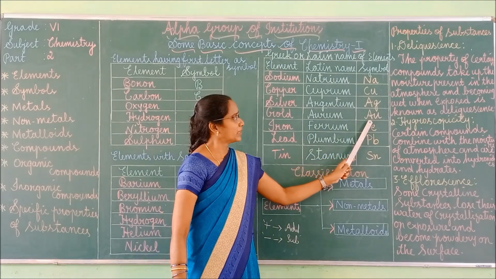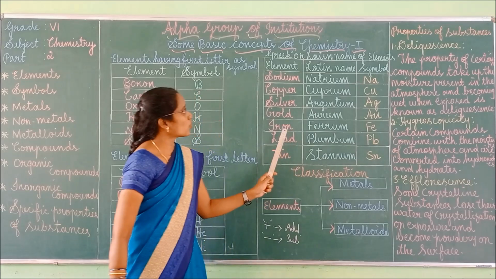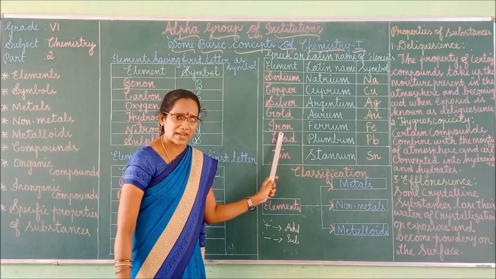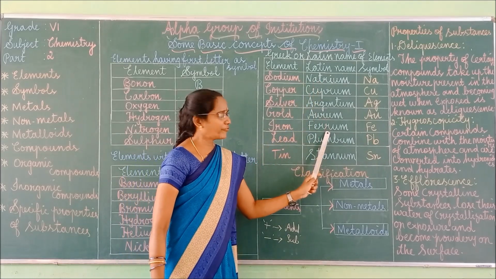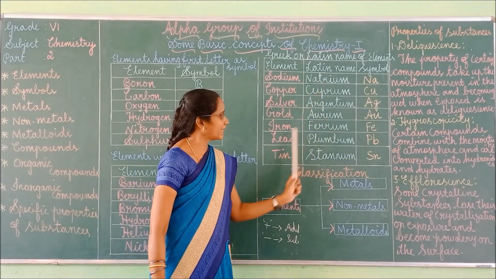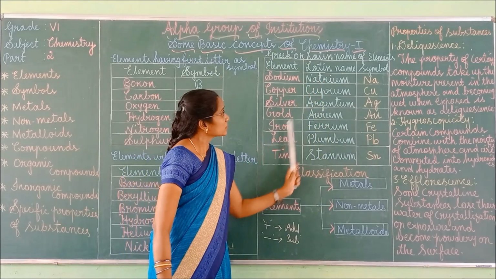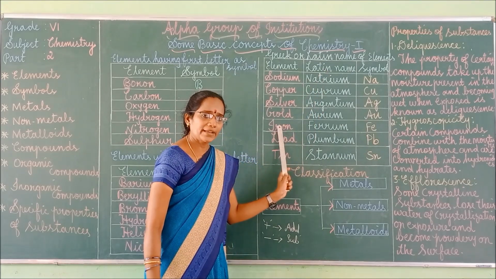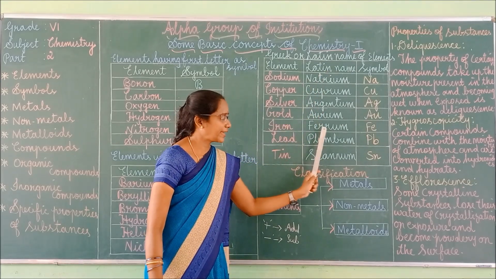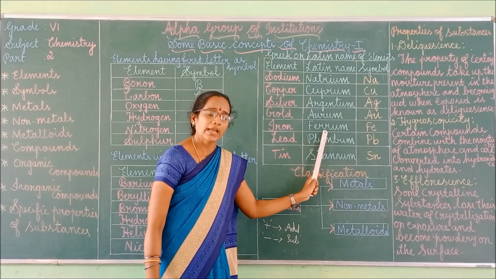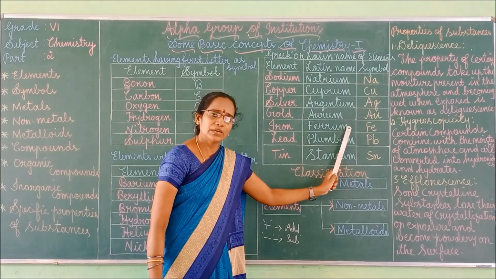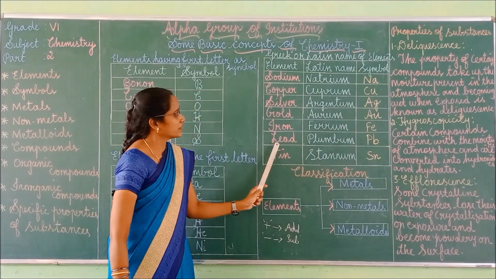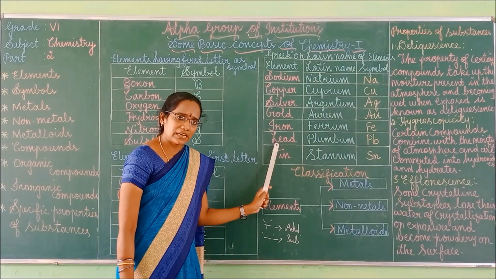Symbol is Au. Next one, the element name is iron. What is the Latin name of iron? The Latin name of iron is ferrum, and the symbol is Fe. Next, the name of the element is lead.